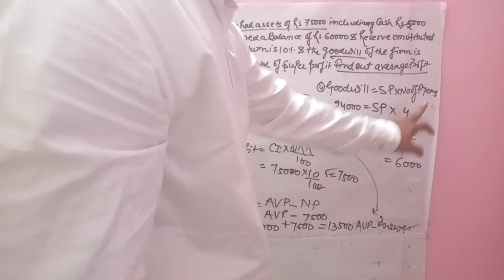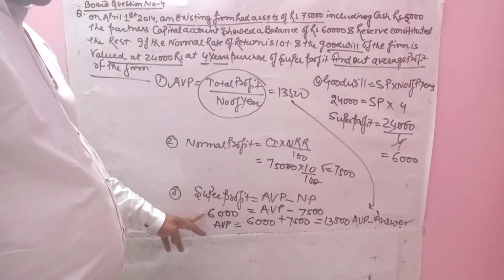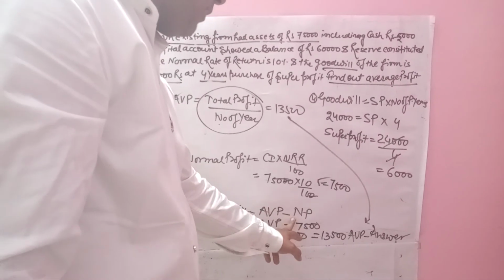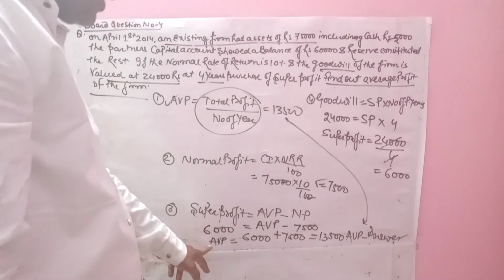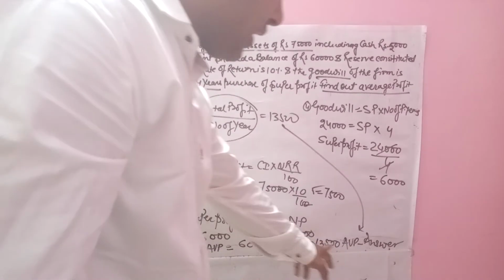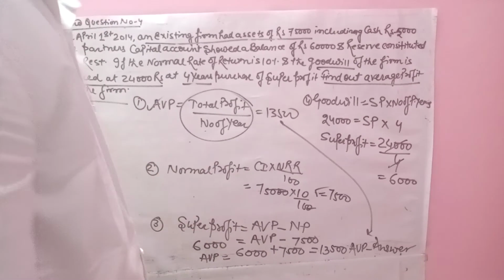Goodwill is equal to SP into number of purchase years. 24,000 is equal to SP into 4. Super profit 6,000. So put 6,000 in place of super profit. AVP is not known. Normal profit 7,500. When this goes to the other side it becomes plus. AVP is equal to 6,000 plus 7,500, 13,500. The answer is 13,500. Fourth board question completed.